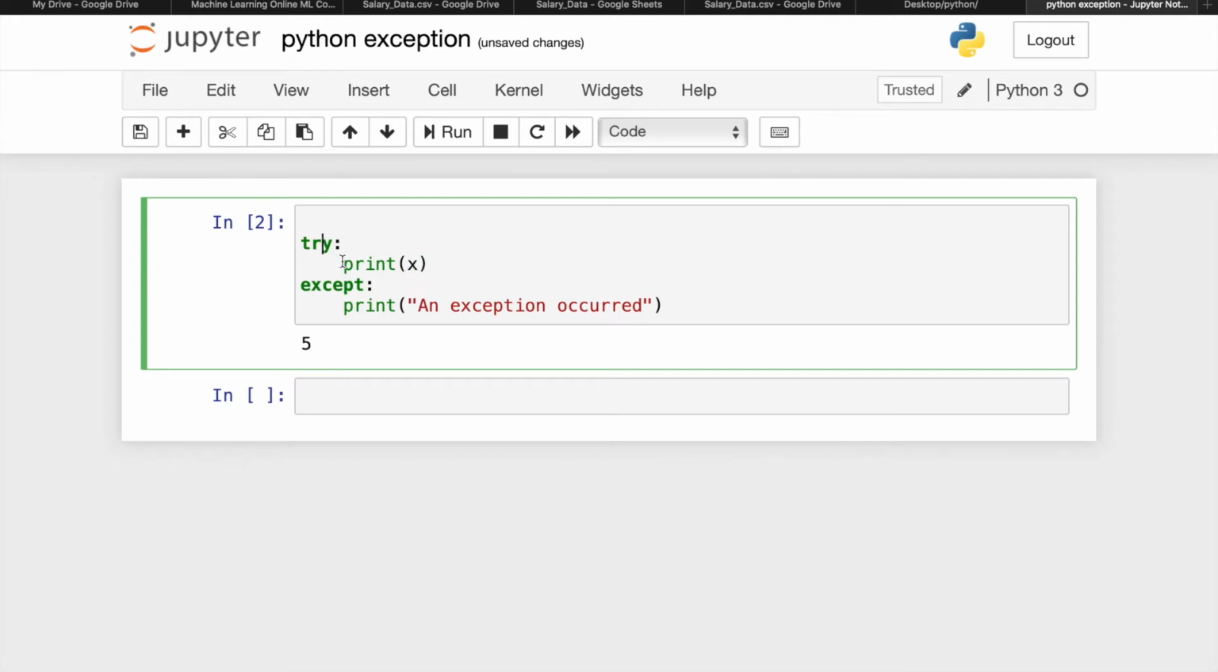So this is how the try and except blocks work. First of all, Python will try to print the x value, then it gets an error. That's why the except block will work, and in the except block we write that an exception occurred. So this is a simple exception handling.